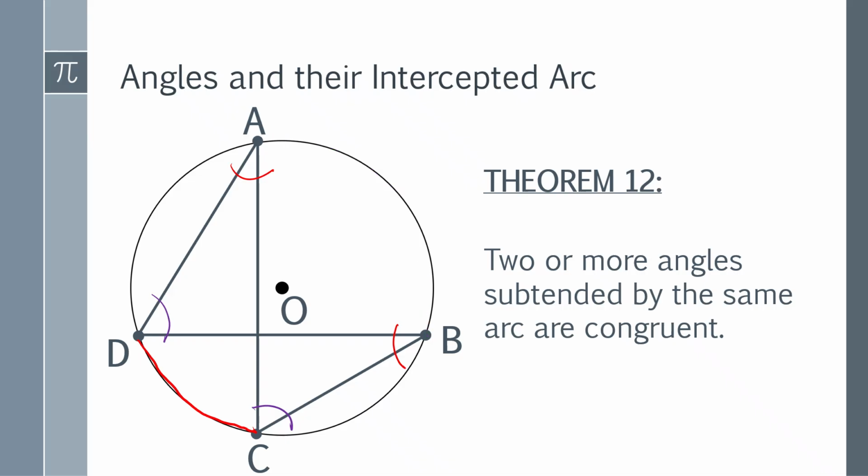Remember that the intercepted arc of angle ADB is the minor arc AB, and the intercepted arc of angle ACB is also arc AB. I hope that you understand theorem number 12. Once these two angles share a common arc, these two inscribed angles are congruent to each other. I hope that you get this part.